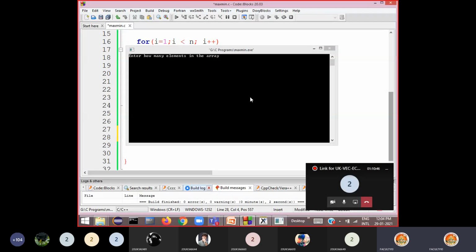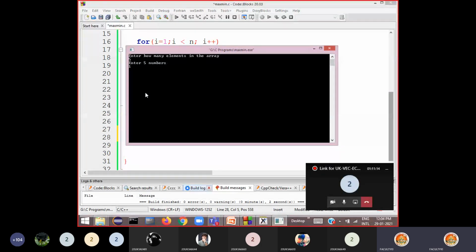So I say 5 elements I want to store. Yeah, it is a bit slow. Yeah, 5. Then enter 5 numbers.